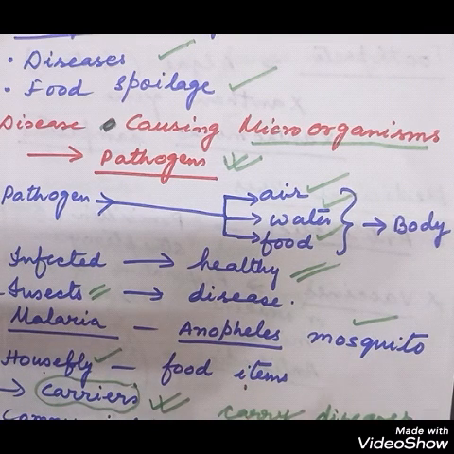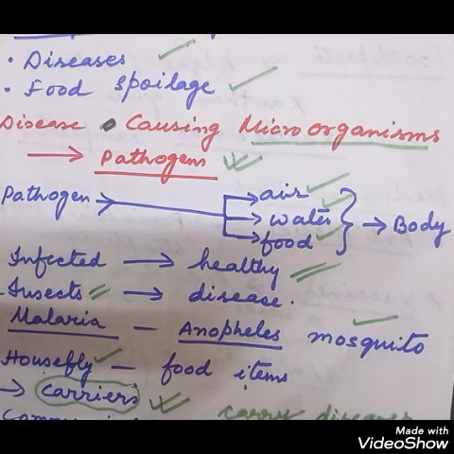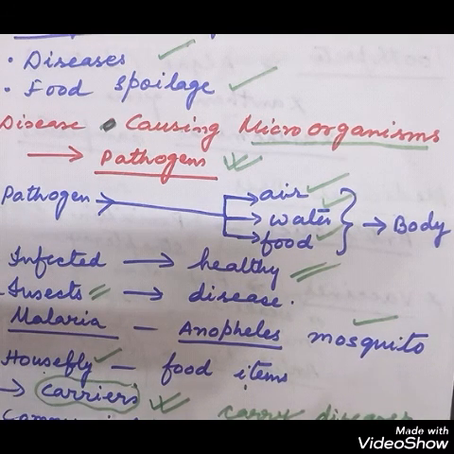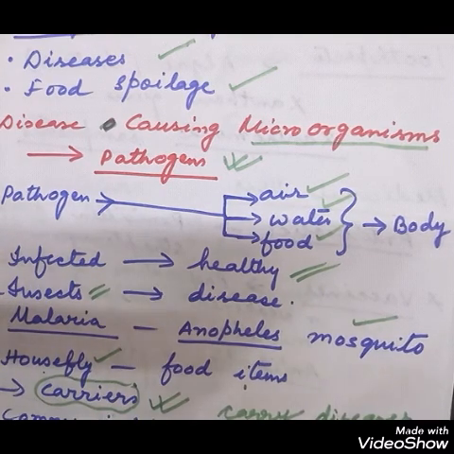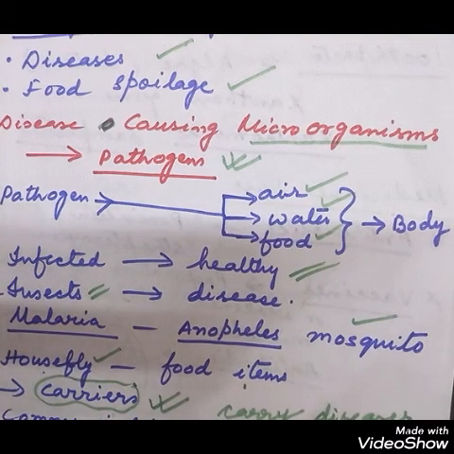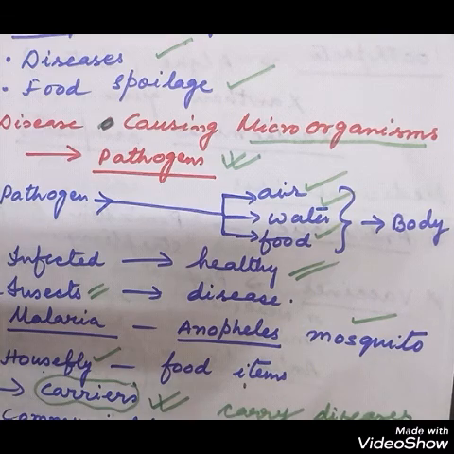This is infectious, and they can travel through the air, through the droplets, and can enter a healthy person, causing the disease in the healthy person. And sometimes the insects also carry the disease from one person to another, acting as carriers.